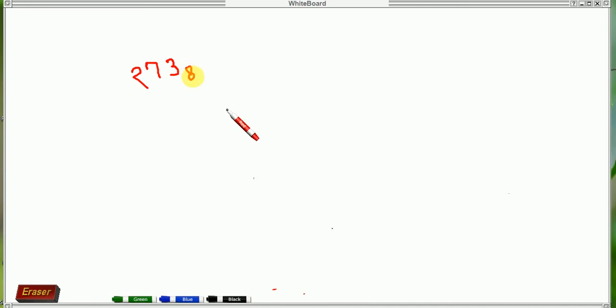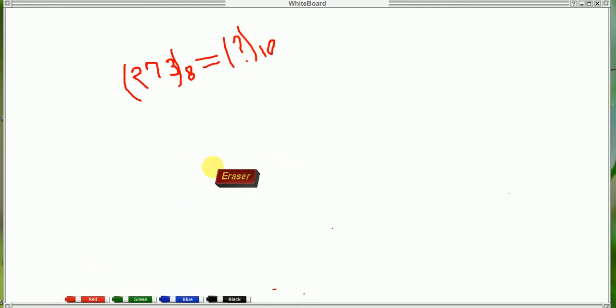So it's an octal number, and we convert it to a decimal number, whose base is 10. How can we do it? We already discussed the process of binary to decimal conversion.